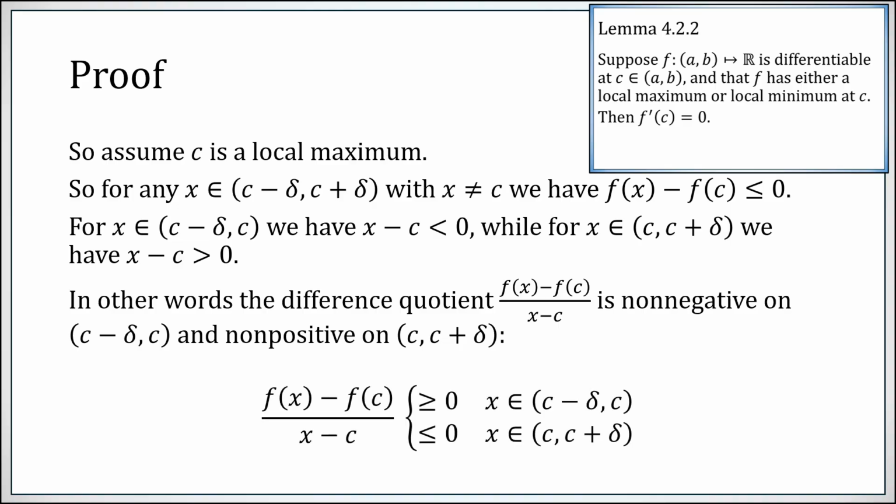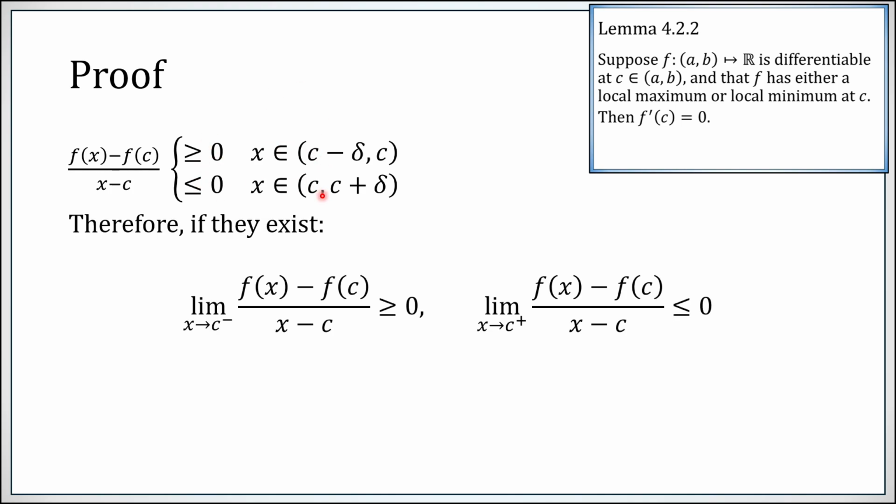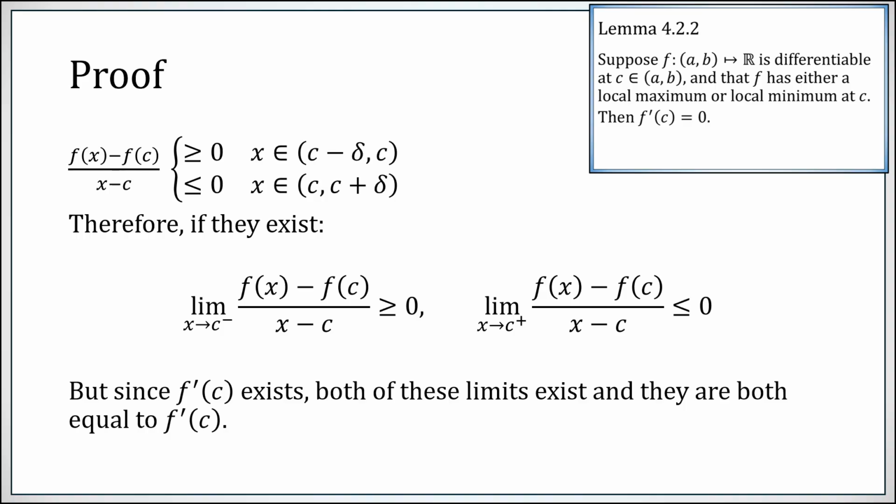Summarized like this. So we've established that our difference quotient cannot be negative to the left of c, but cannot be positive to the right. So if the following limits exist, they have to obey the same inequalities. The limit as x approaches c from the left cannot be negative, but the limit as x approaches c from the right cannot be positive. We assumed, however, that f prime at c exists, so both of these limits exist and they have to be equal, so the only possible value is 0.